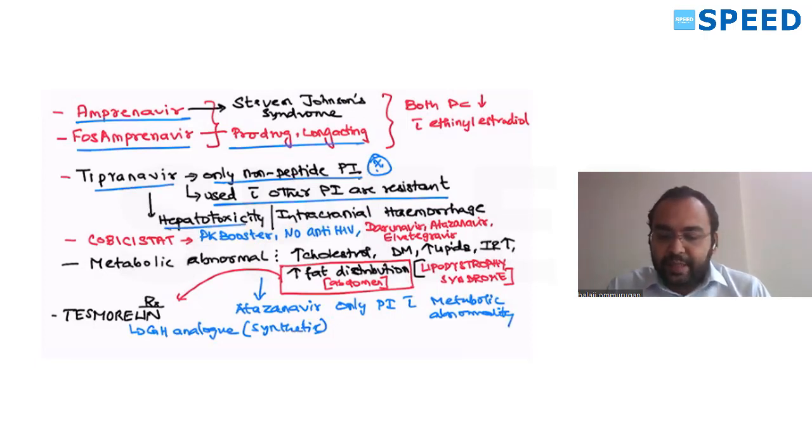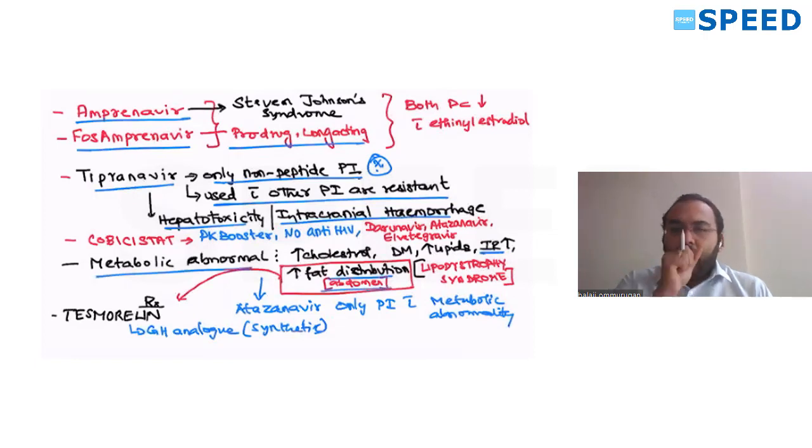One of the side effects is hepatotoxicity and intracranial hemorrhage. Remember this. They might ask you in the next exam. Metabolic abnormalities are known to be caused by these protease inhibitors: increase in cholesterol, diabetes mellitus, increased lipids, increased insulin resistance, increased fat distribution. So they distribute the fat to your abdomen. All these clubbed together is called lipodystrophy syndrome.